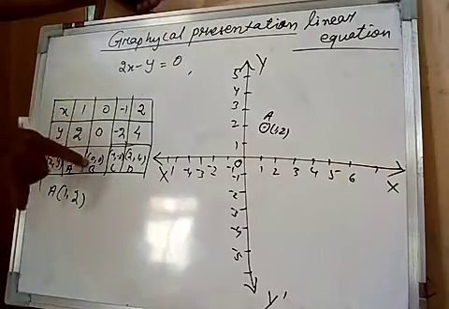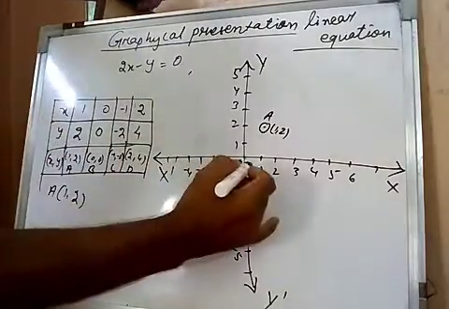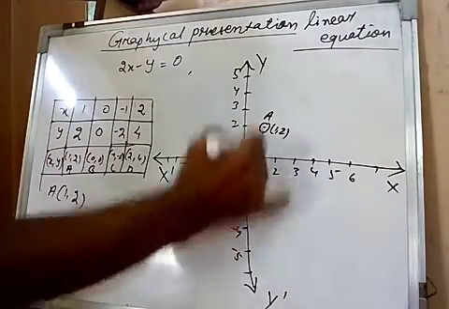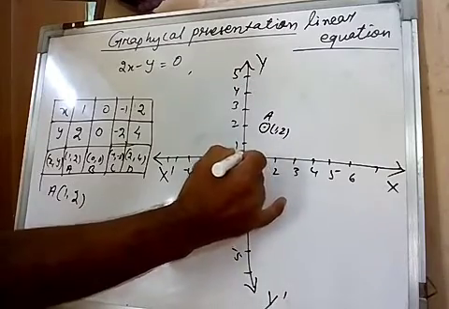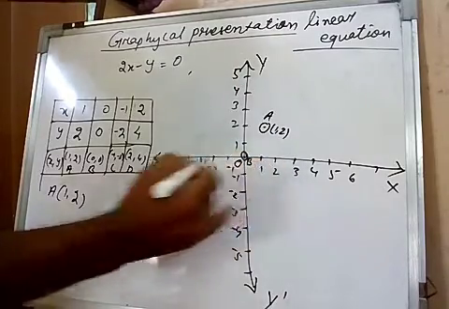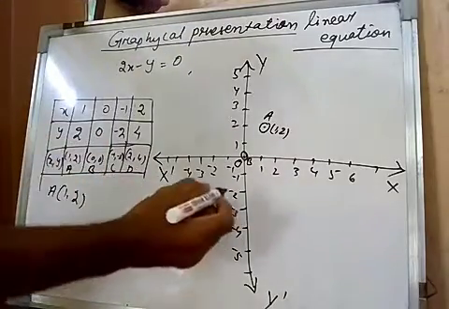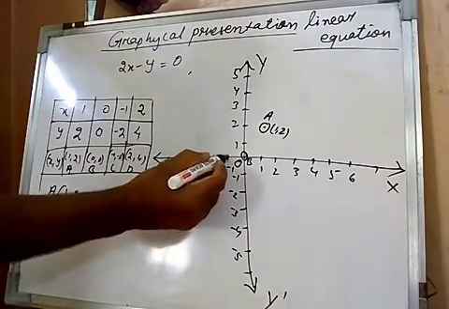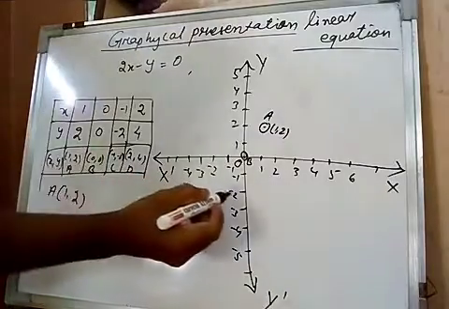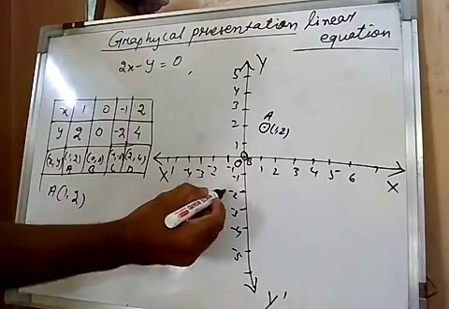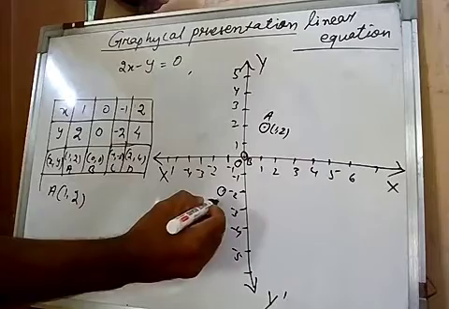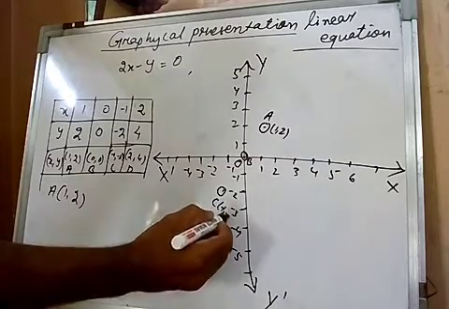Now point B, 0 and 0, so x-axis also 0, y-axis also 0, so this point is B. Now point C is minus 1 and minus 2. On the x-axis minus 1, on the y-axis minus 2, so this is the point C, minus 1 and minus 2.